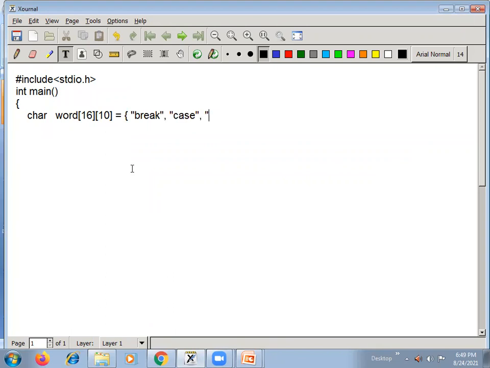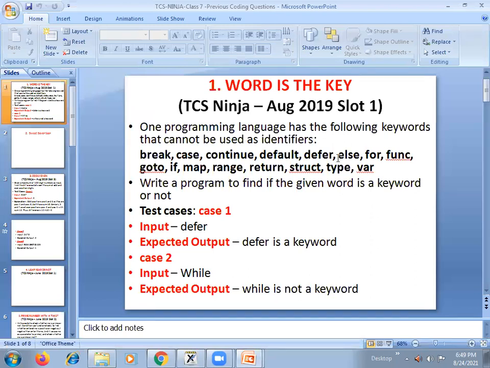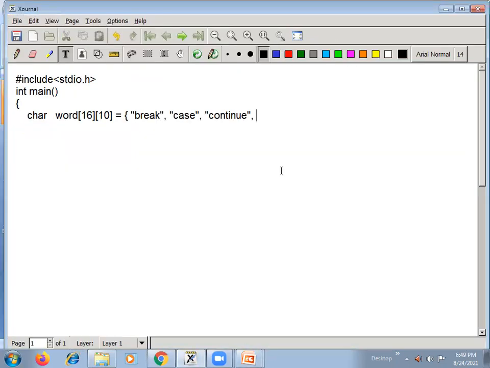Please remember, because these are strings, you must enclose each one in double quotes separated by commas. Then continue. Then next default, differ, else. Say default, then differ, then else.